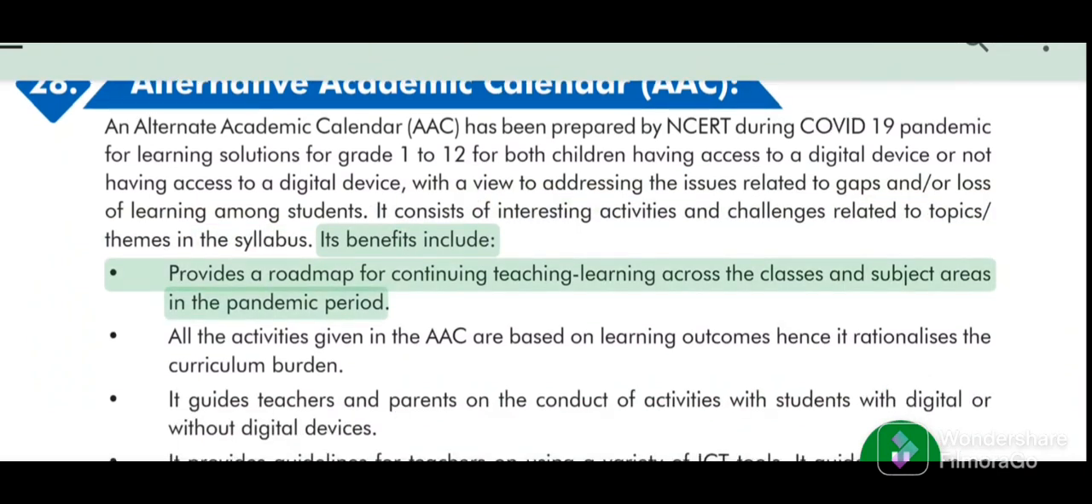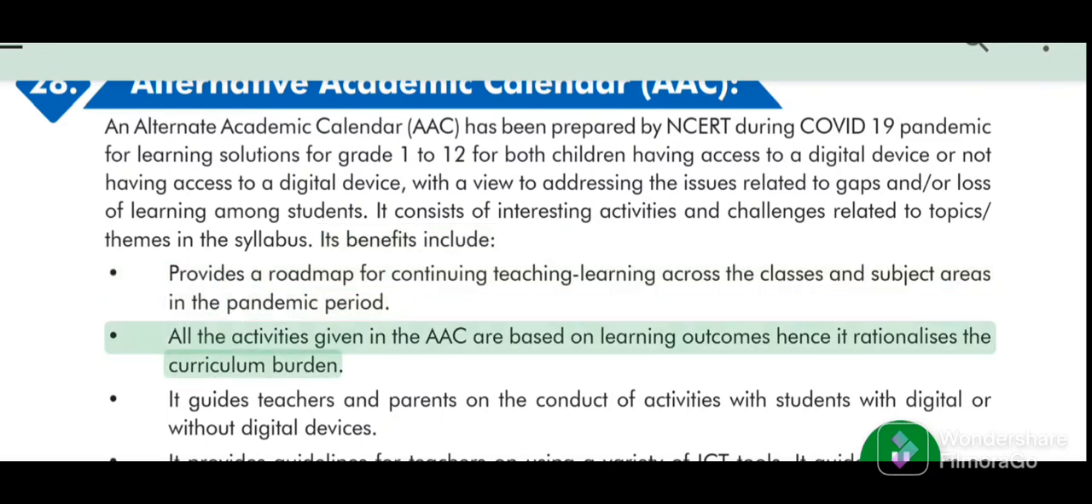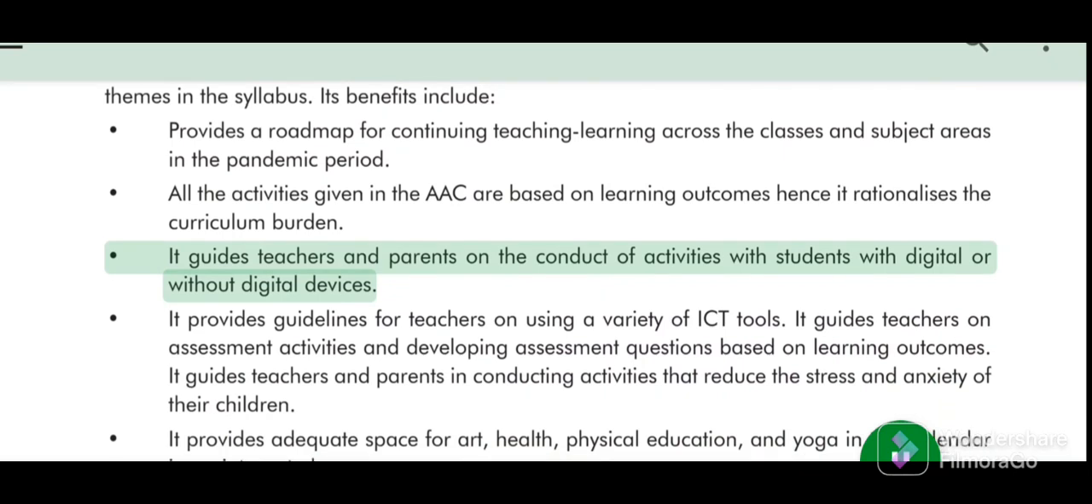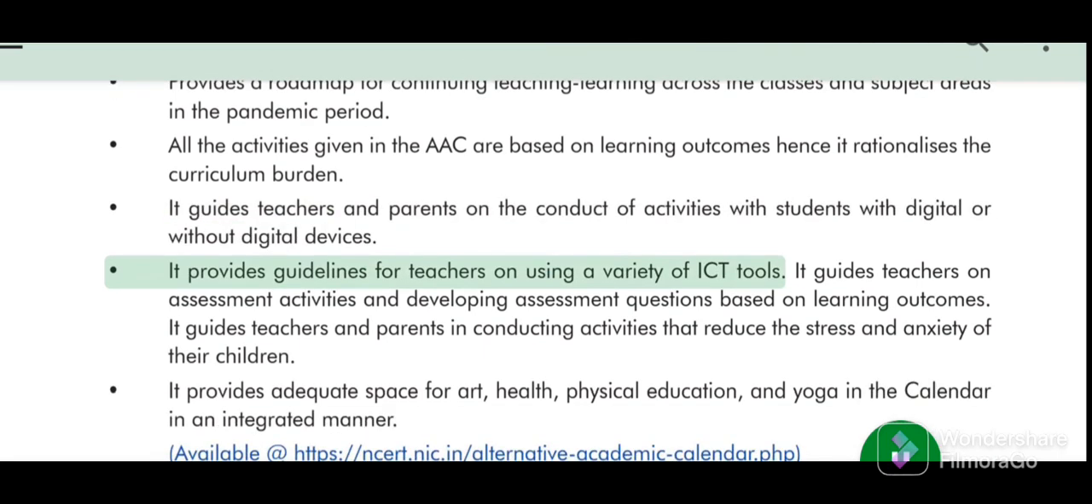Its benefits include: it provides a roadmap for continuing teaching-learning across the classes and subject areas in the pandemic period. All the activities given in the AAC are based on learning outcomes, hence it rationalizes the curriculum burden. It guides teachers and parents on the conduct of activities with students with or without digital devices. It provides guidelines for teachers on using a variety of ICT tools.